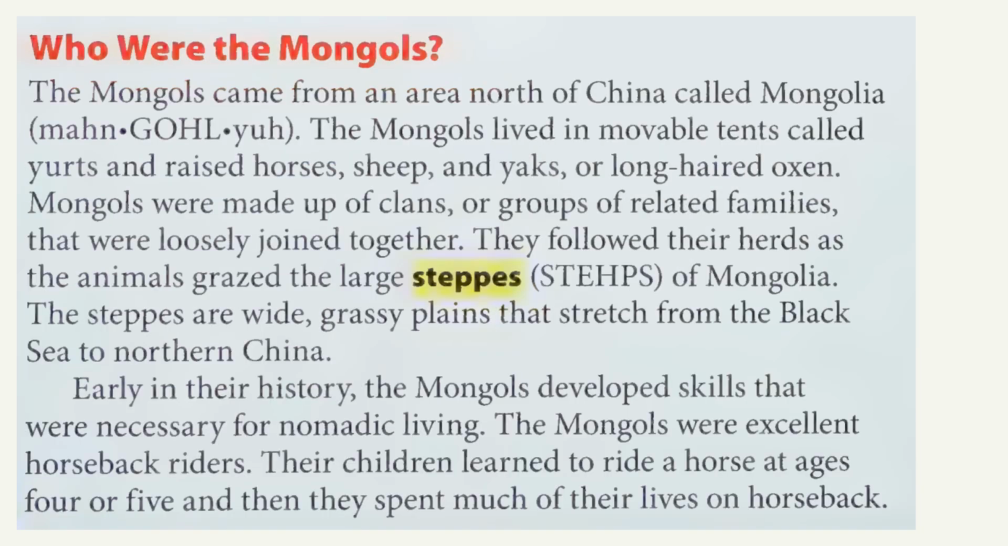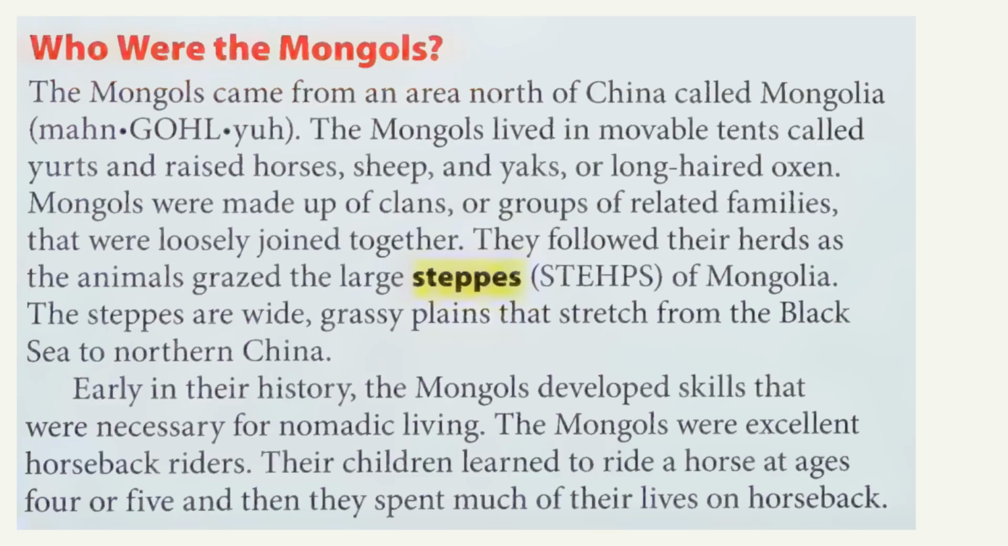Who were the Mongols? The Mongols came from an area north of China called Mongolia. The Mongols lived in movable tents called yurts and raised horses, sheep, and yaks, or long-haired oxen. Mongols were made up of clans, or groups of related families, that were loosely joined together. They followed their herds as the animals grazed the large steppes of Mongolia. The steppes are wide, grassy plains that stretch from the Black Sea to northern China.